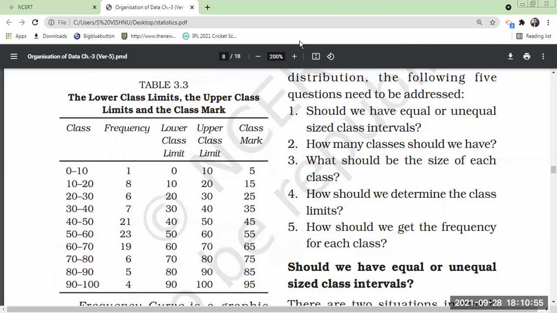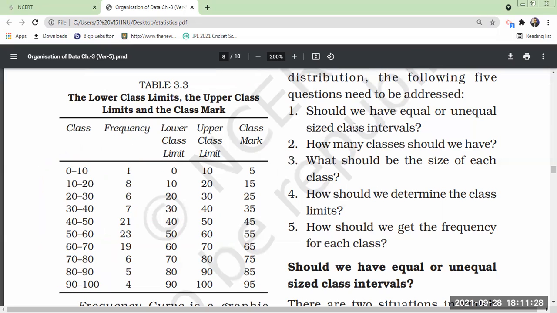Normally there will be a dilemma of how to prepare this. How many classes should be there? The number of classes, how to check, how to prepare. Normally it is a common practice that the minimum should be 7. There is no hard and fast rule, but if you prepare minimum 7 classes, it will be nice. Maximum classes should be 16. How to prepare, we will discuss with a problem.